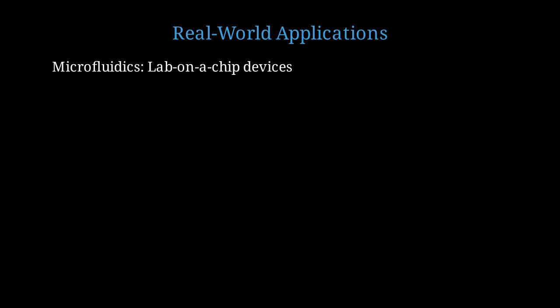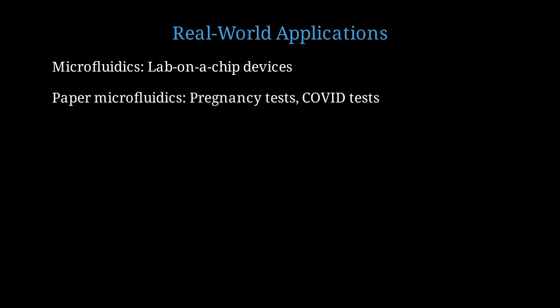This phenomenon has profound real-world applications across science and technology. In microfluidics, capillary pressure drives fluids through lab-on-a-chip devices for medical diagnostics. No external pumps required, making portable diagnostics possible. Paper microfluidics uses capillary action in porous materials. Pregnancy tests and COVID rapid tests rely on this principle. The liquid flows through the test strip purely by capillary pressure.